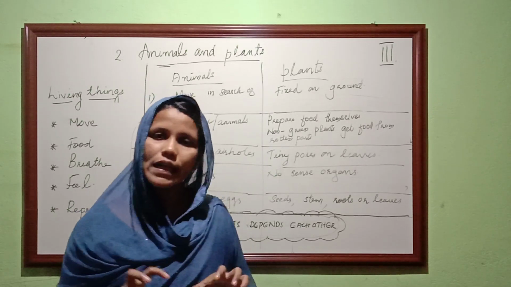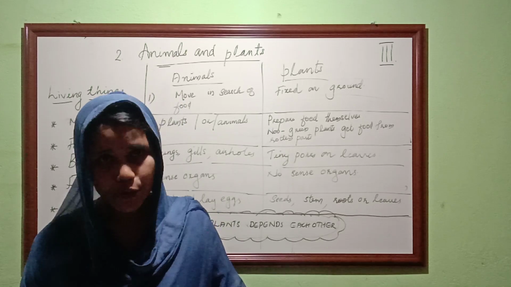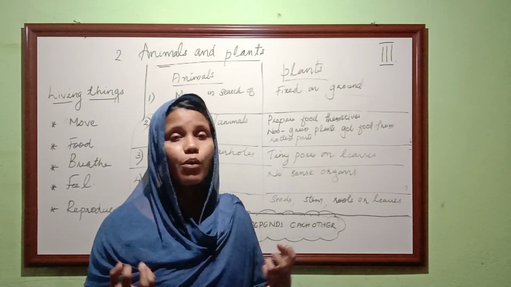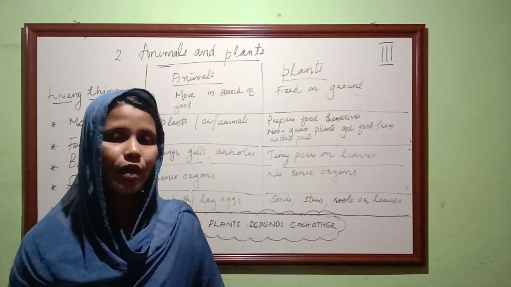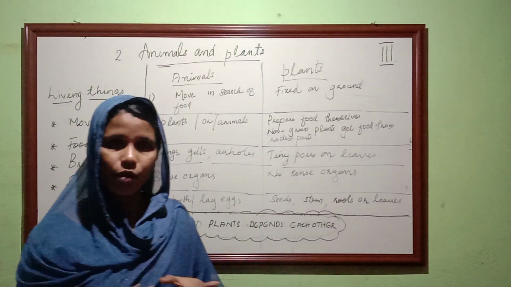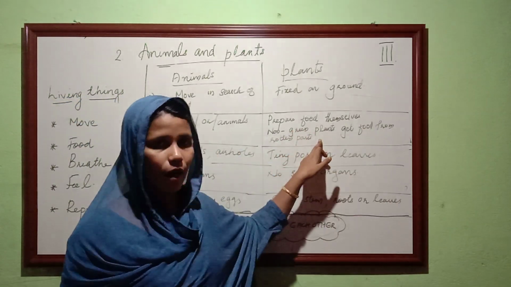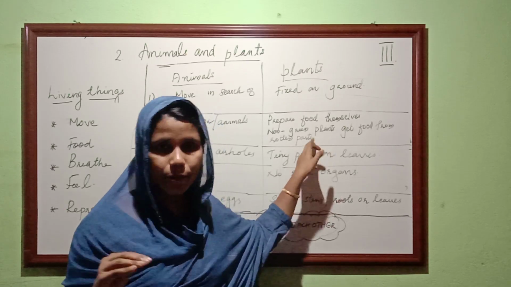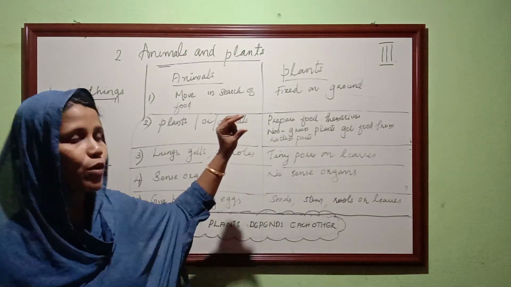And there are some non-green plants. They have no green color in their leaves, like mold and mushroom. They get their food from the rotten parts of animals or plants or other places. That means non-green plants get food from rotten parts. They are not making food.